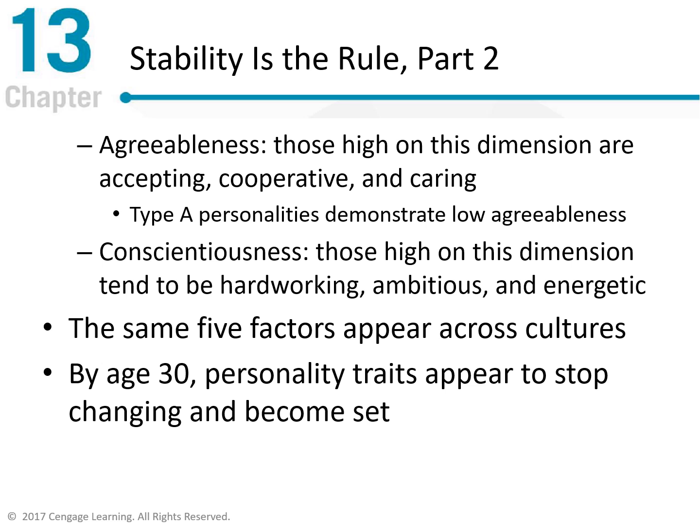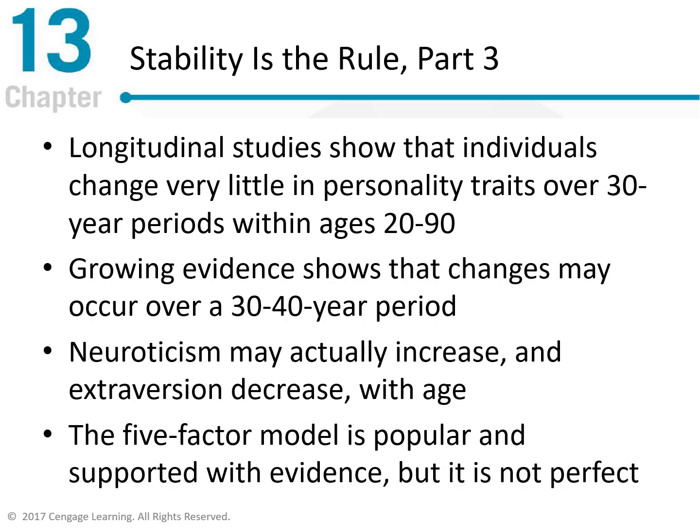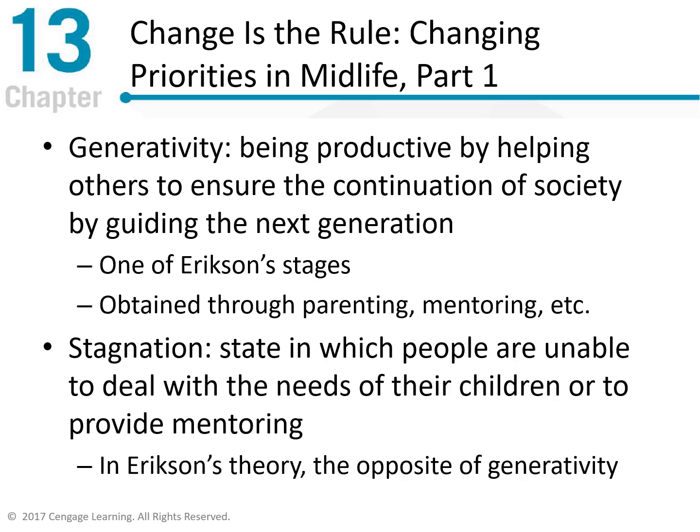Agreeableness: those in this dimension are accepting, cooperative, and caring. Conscientiousness: those high on this dimension tend to be hardworking, ambitious, and energetic, right? The same factors occur across all cultures, right? By age 30, personality traits appear to stop changing and become set. Some longitudinal studies show individuals change very little in personality traits over 30-year periods with ages 20 to 90. Growing evidence shows that changes may occur over a 30-40-year period. Neuroticism may actually increase and extroversion may decrease with age, right? The five-factor model is popular and supported with evidence, but it's not perfect, right?